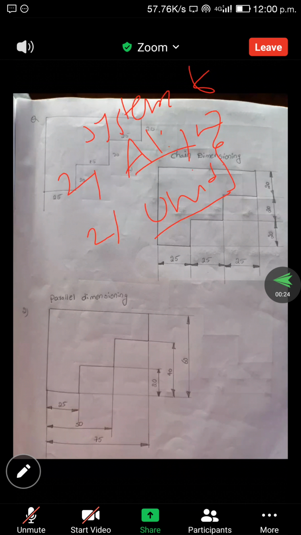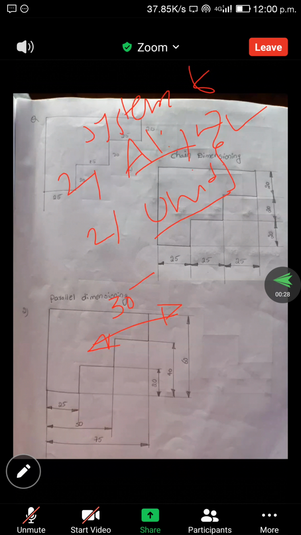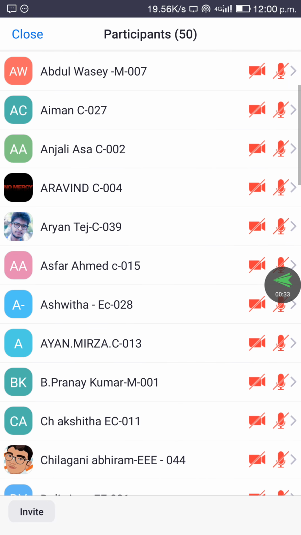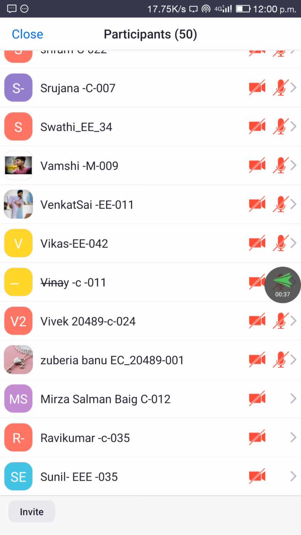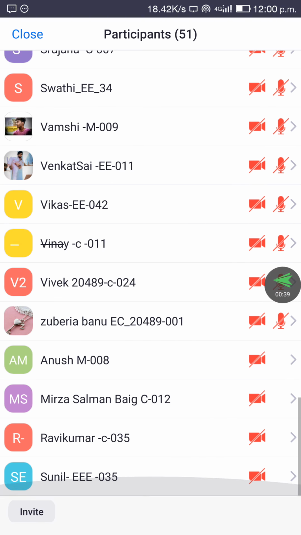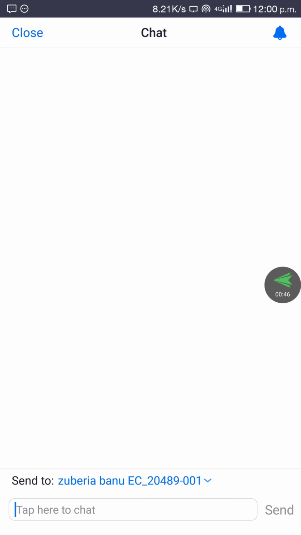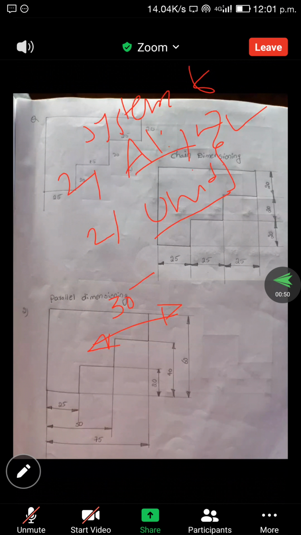The value is not touching the dimension line. Is it clear? So this is an aligned system. And coming to the unidirectional system, in the same way, the unidirectional system is nothing but the dimension value is exactly in the middle of the line, and here the dimension line is breaking. That means 30 mm.